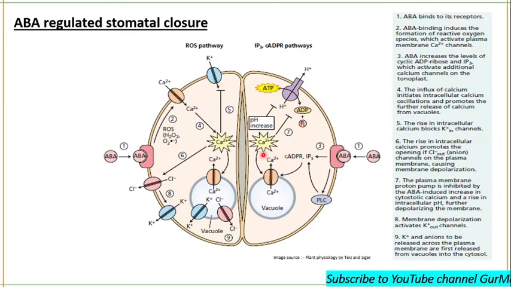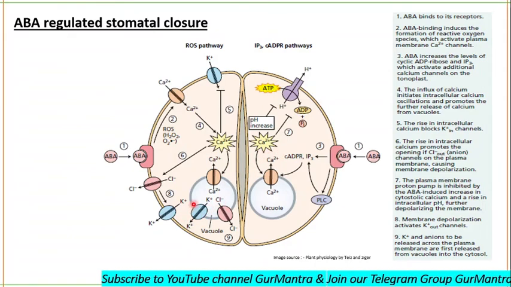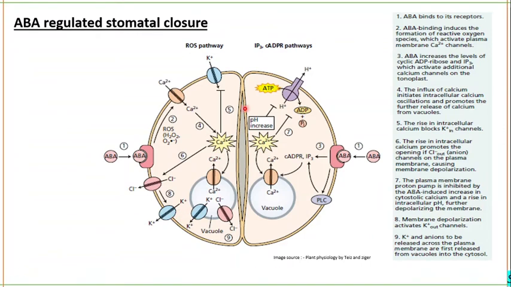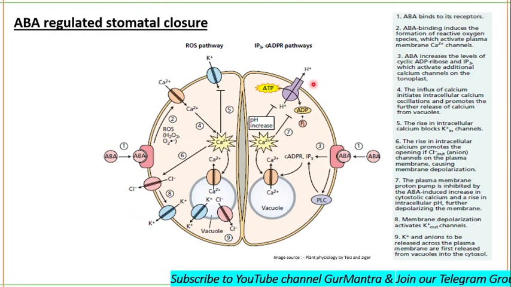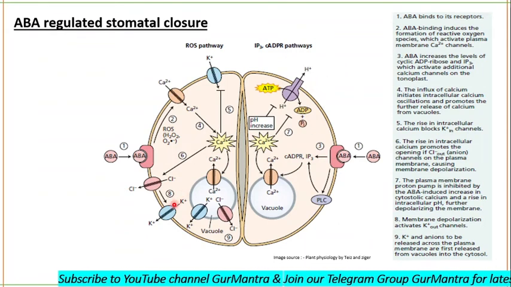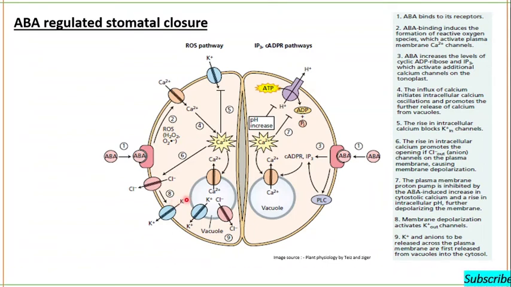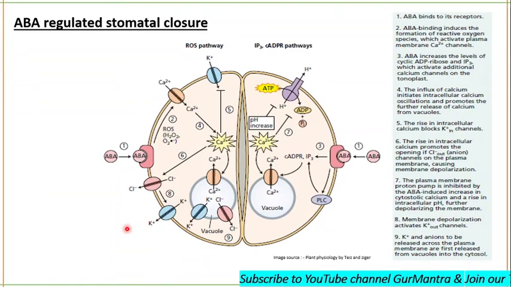Depolarization of the membrane results in what? In the opening of potassium out channels. Potassium is not coming in, chloride is going out, protons are not coming in. Depolarization will take place, the potassium ion out channel will be opened, and potassium ions are also going out of the cell.